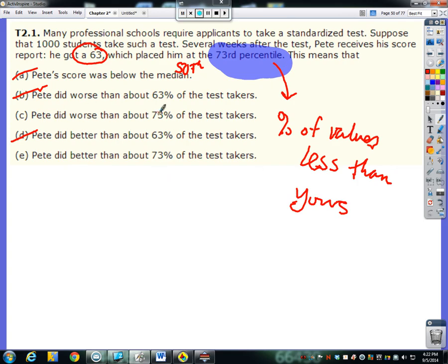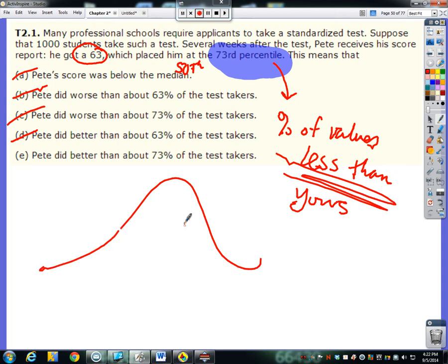Pete did worse than 73% of test takers. Well, that's looking at it the wrong way. This is more of a greater than approach than a less than approach. So that leaves us with E, that Pete did better than 73% of test takers, which is the case here. If he's at the 73rd percentile, assuming we have a normal distribution, which I don't know if we really do or not, there are 73% of people that did worse than him, or he did better than 73% of people. Depending on which way you want to look at it, E is the same answer for either case.